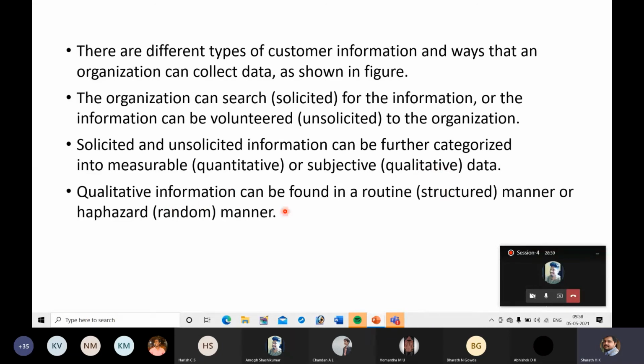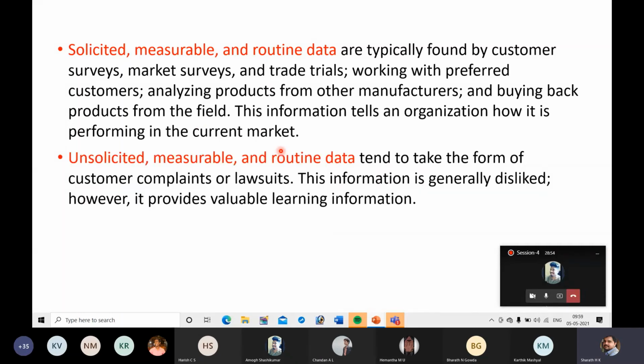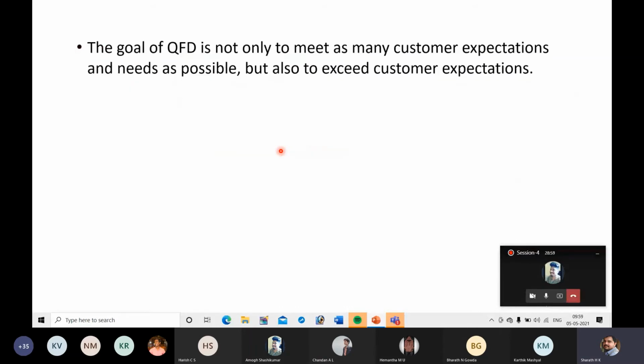Next, qualitative information can be found in a routine manner or in a haphazard or random manner. These are the types of information and the sources, which we already discussed. All these things we have already discussed. You can go through this point.